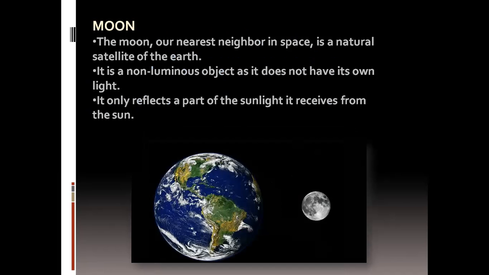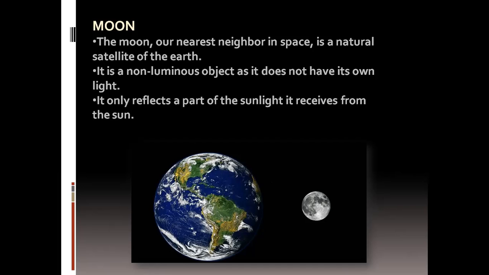Now the moon, all of you know the moon, you can see it in the sky, isn't it. The moon, our nearest neighbor in space, is a natural satellite of the Earth. It is a non-luminous object as it does not have its own light, but it appears as a luminous object. Why?